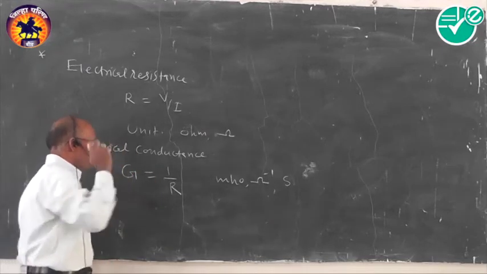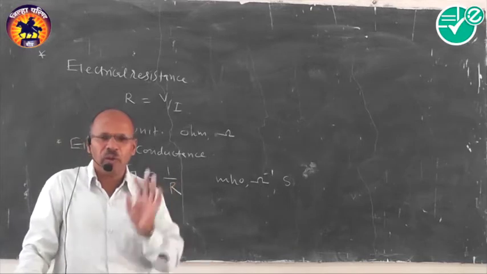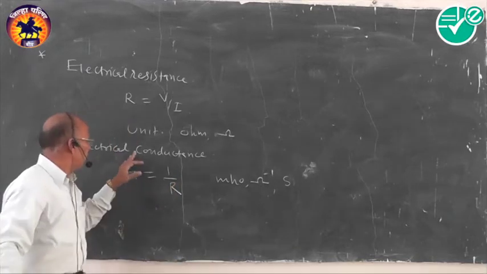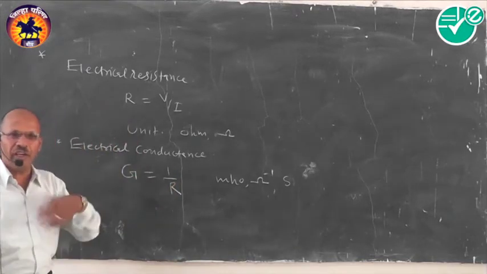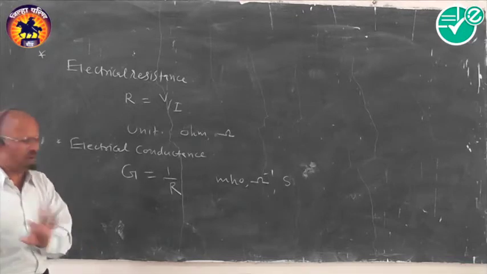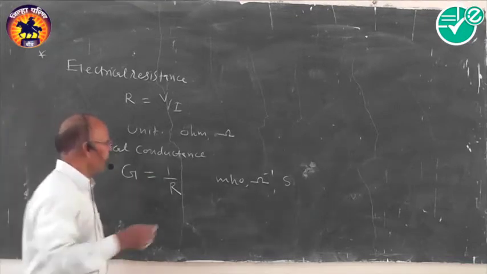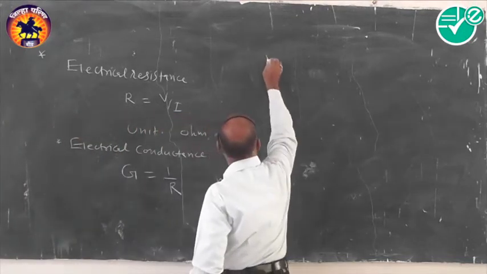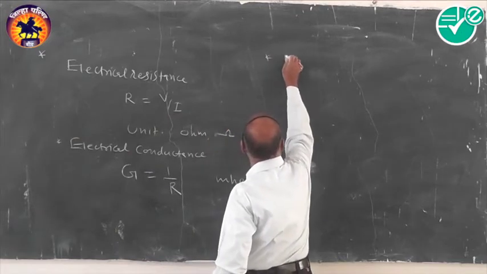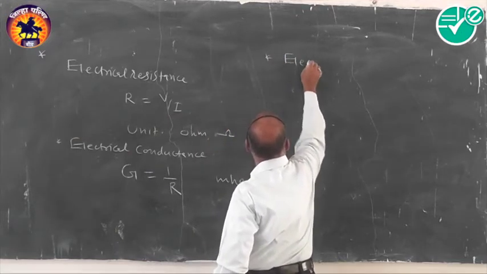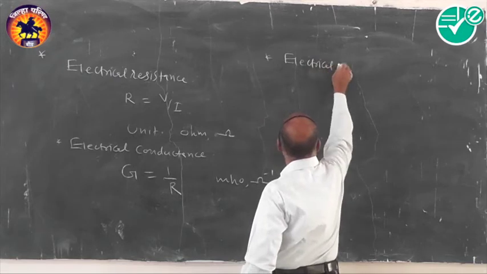Now from this, we have to follow expressions for electrical conductivity and electrical resistance, which are very important. We will think one by one. First we will have the equation for electrical resistance. I will write it.